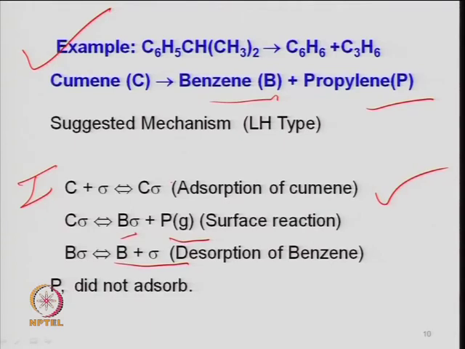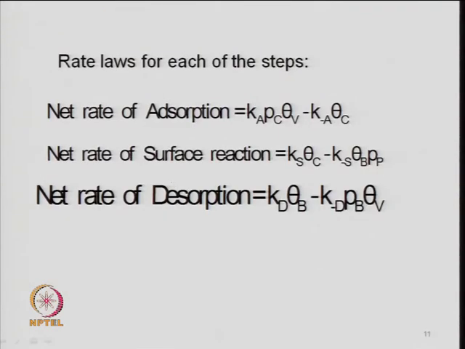So, k_A times the partial pressure of cumene times the concentration of vacant sites is the forward reaction rate, and k_minus_A, the desorption rate constant, times the concentration of the sites already occupied by cumene, because cumene is being desorbed, is the reverse reaction rate.